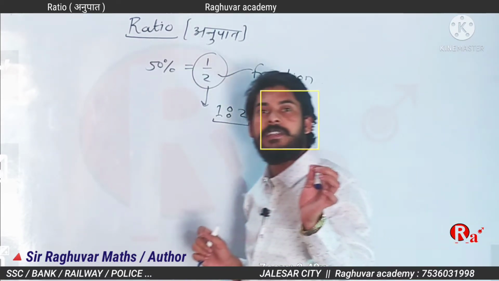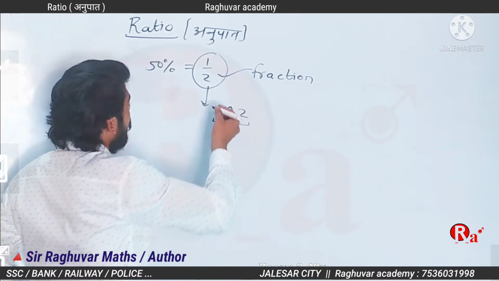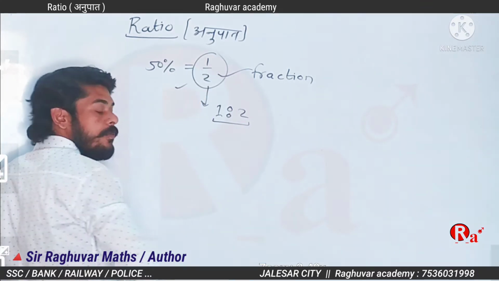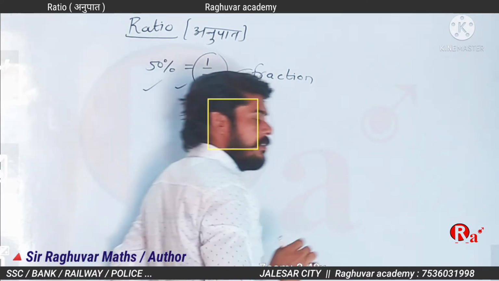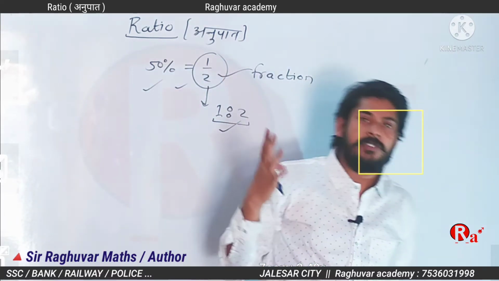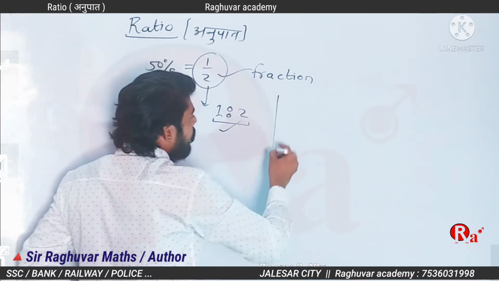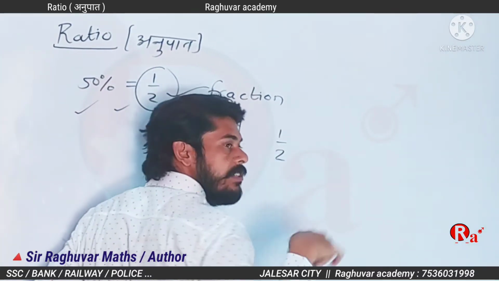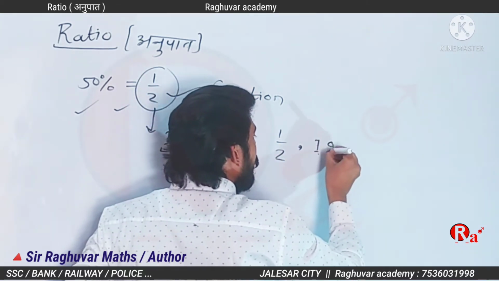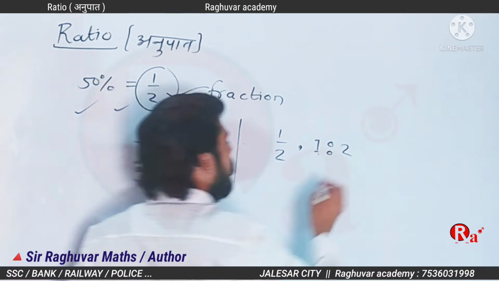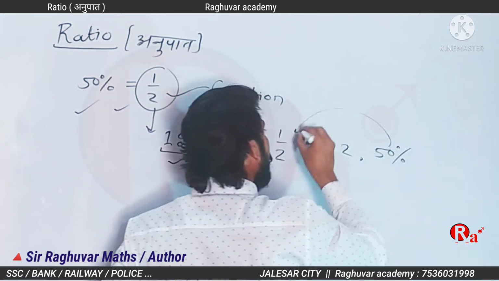The ratio is definitely the part of this. 1 by 2, 1:2 and 50% are all just forms, and it is called the ratio. 1 by 2 is just a ratio. 1:2 is just a form. 50% is dependent on this form.